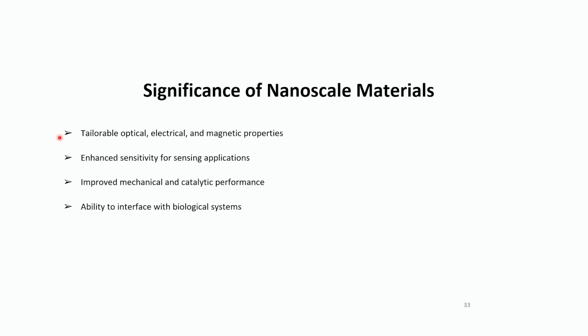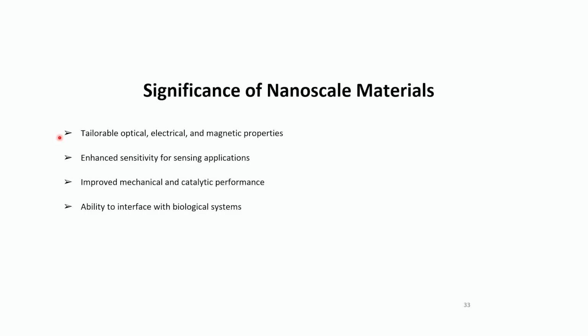So what is the significance of nanoscale materials? They have tailorable optical, electrical, and magnetic properties. As you can see, they have very unique properties that are very different from the bulk scale. These unique properties can be tailored according to the applications that you want to use them for.